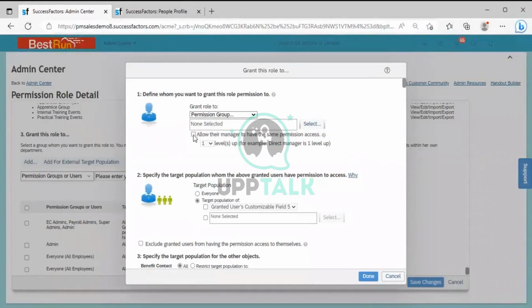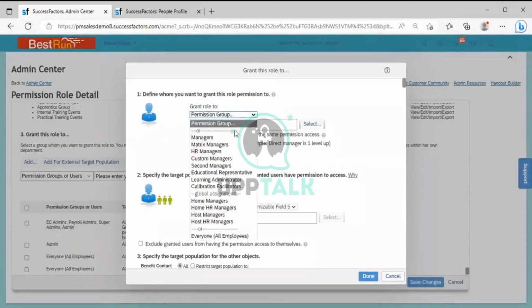If that is the case, you have to click here and you have options: one level up, second level, one level up like that, two level up. So this is something like manager's manager when you are selecting the levels. If that is also a scenario coming from the customer side, then you can choose this option. Otherwise, to make it simple, select the permission group, or if it is related only to the manager, you can select the manager.